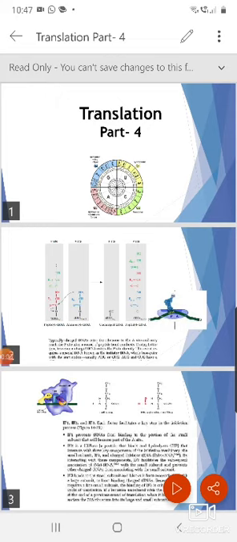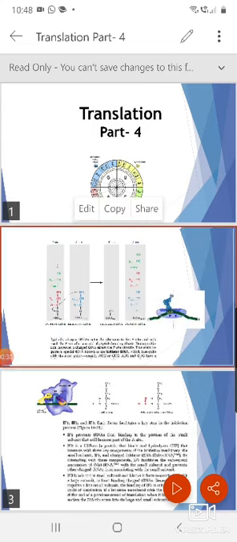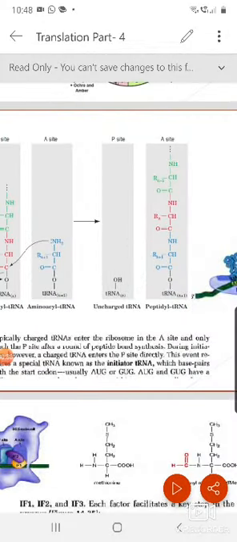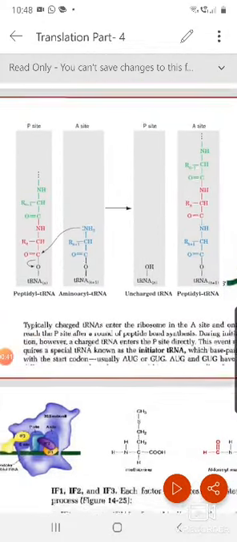In my last discussion, we have already covered the deciphering of the genetic code, tRNA, aminoacylation, how an amino acid is appended to the tRNA, and the structure of the ribosome. All these things we have already discussed. With this knowledge, now we are going to move on to how the actual protein synthesis mechanism takes place in prokaryotic systems as well as in eukaryotic systems. We'll start with protein synthesis in the prokaryotic system first.